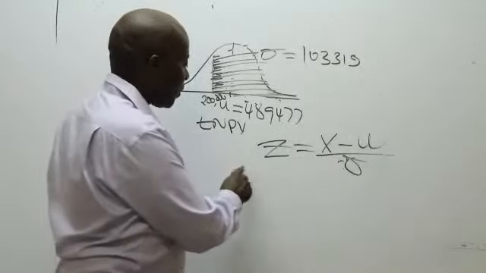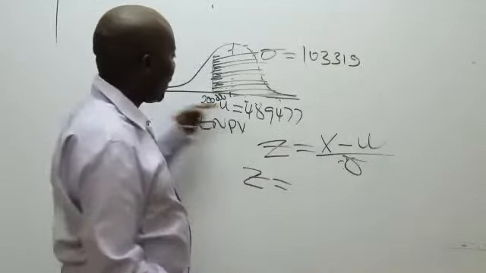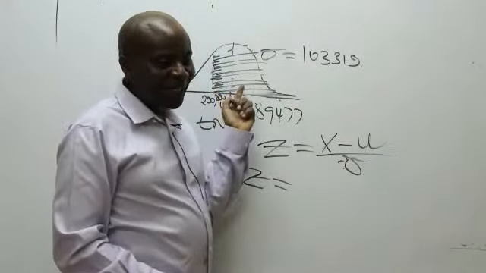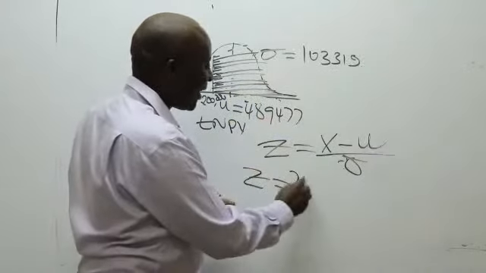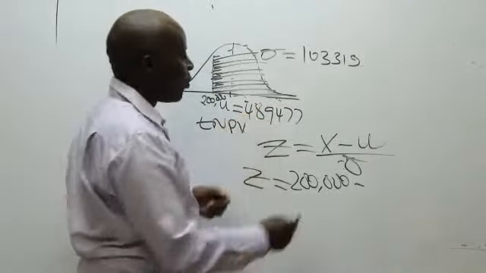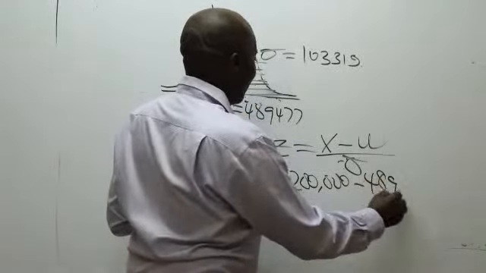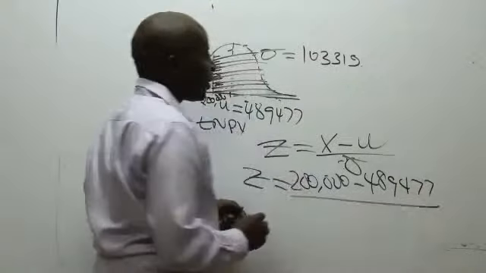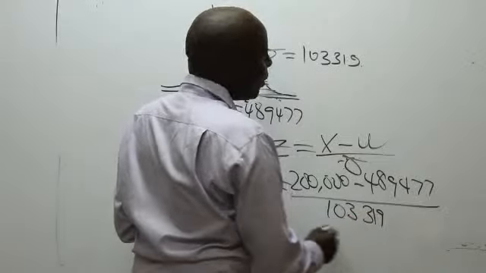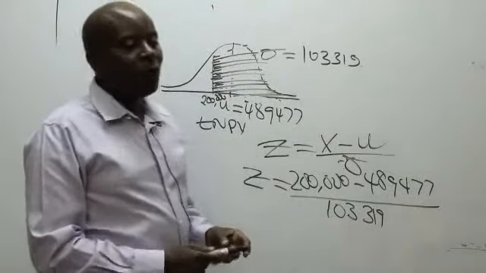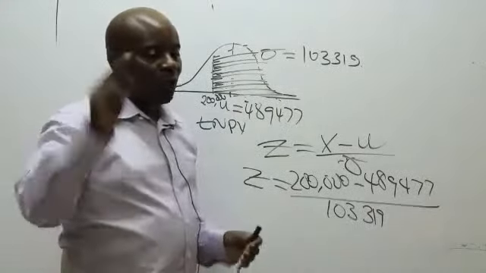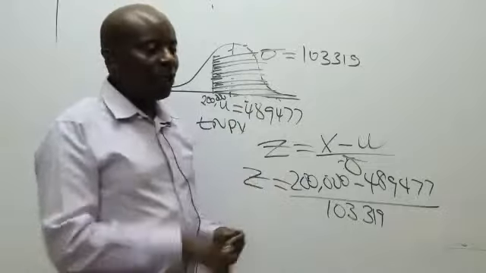So in this case here, my Z will be equal to, from your understanding, what will be the value of X here? 200,000 minus the mean. The mean is here, 489,477, divided by the standard deviation, which is 103,319. Kindly give me this Z in 2 decimal places.